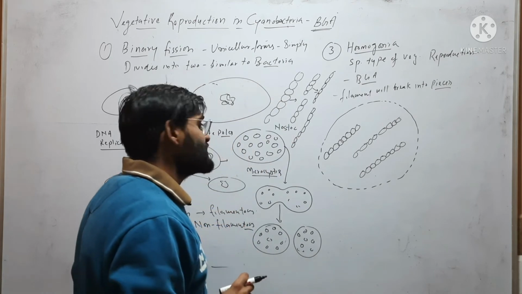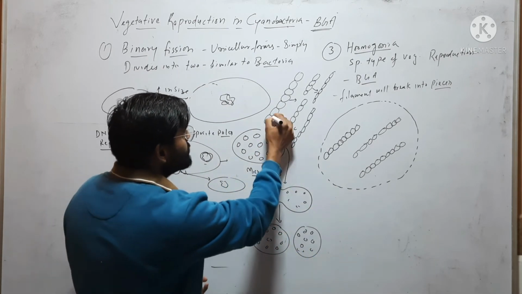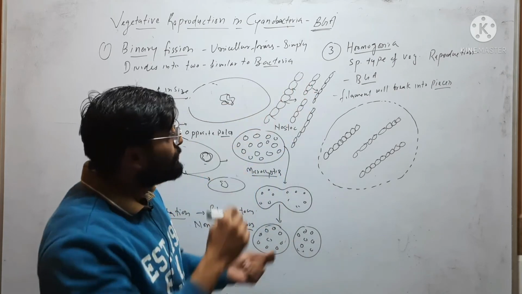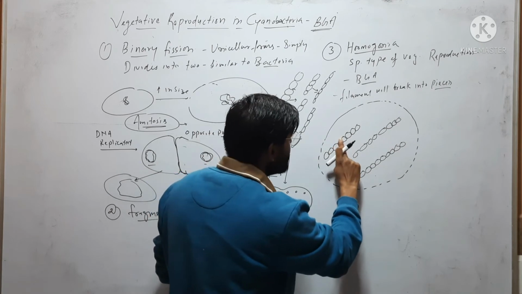In case of fragmentation, the breaking point is random. It can break from there or from there. But in case of hormogonia, the breaking point is very specific.